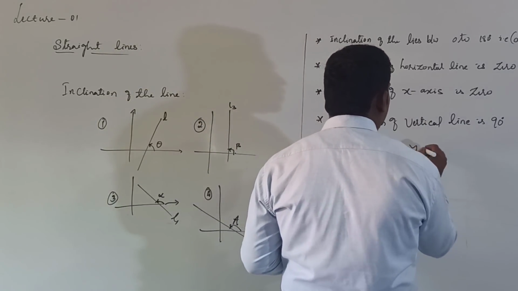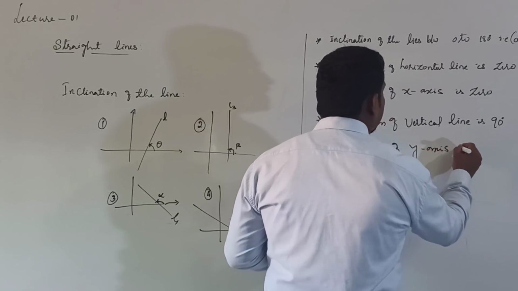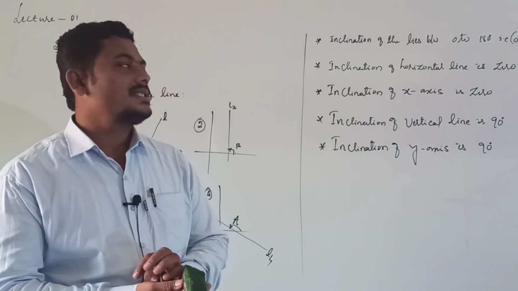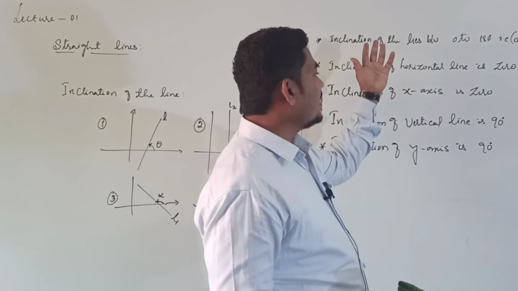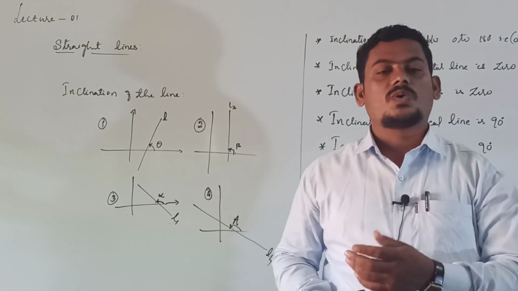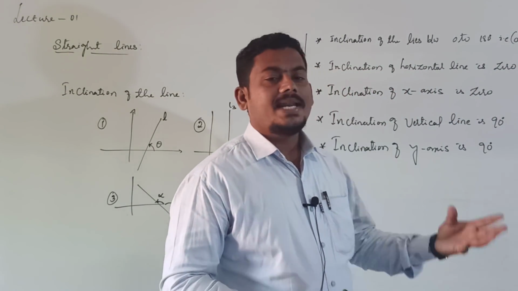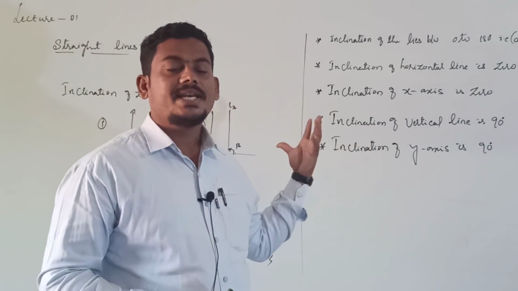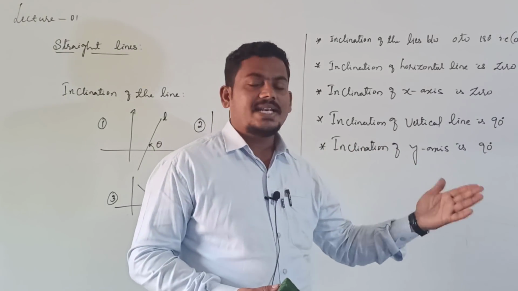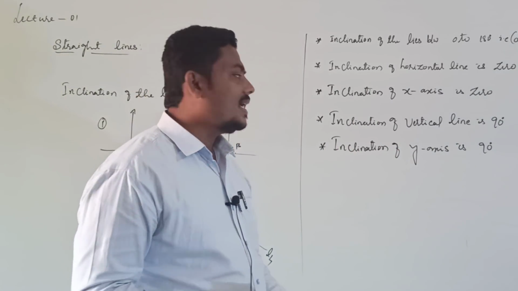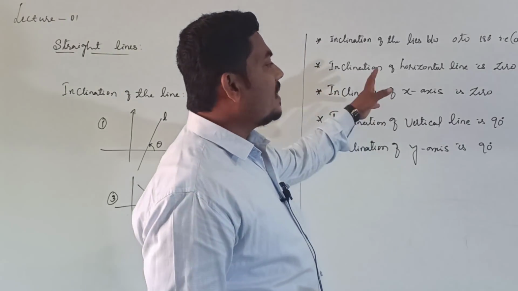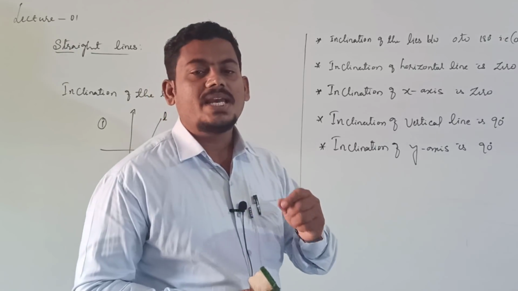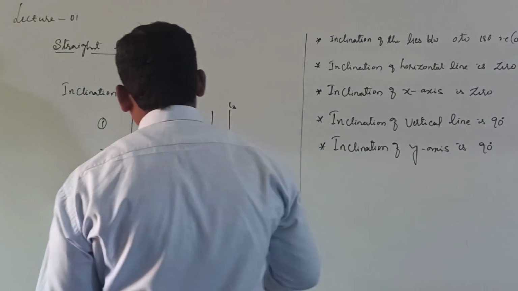Inclination of the y-axis is 90 degrees. About inclination: the inclination of a line always lies between 0 and 180 degrees. It may be 0, right? The inclination of the x-axis is 0 degrees. The inclination of a horizontal line is 0 degrees. The inclination of the y-axis is 90 degrees. The inclination of a vertical line is 90 degrees. Remember these points about the inclination of a straight line, or simply the inclination of the line, right?